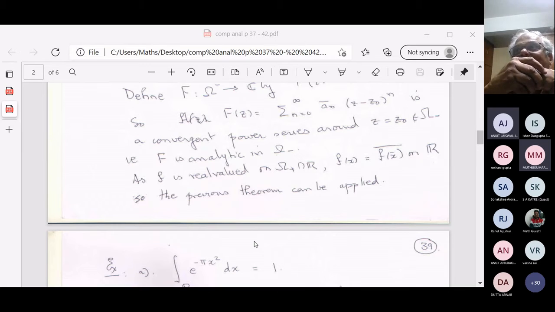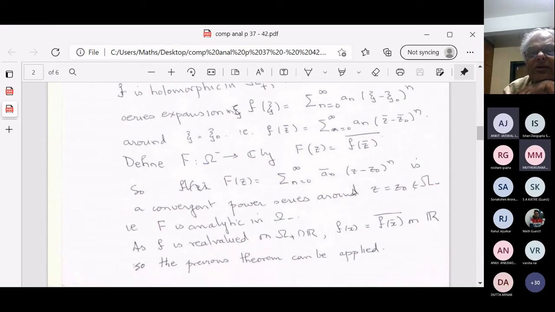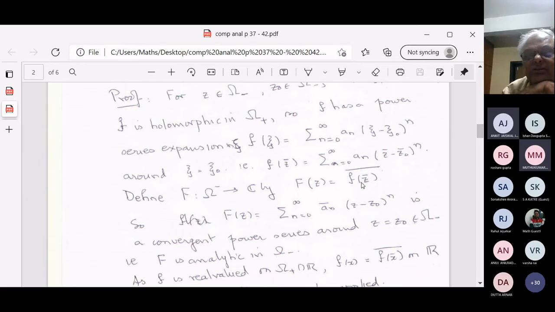F of Z bar is defined because little f is defined on the upper part. So little f of Z bar is a complex number, take the bar of that. That is how I'm defining capital F on the lower part. By the way, this should also tell you something about this operation, little f of Z bar.